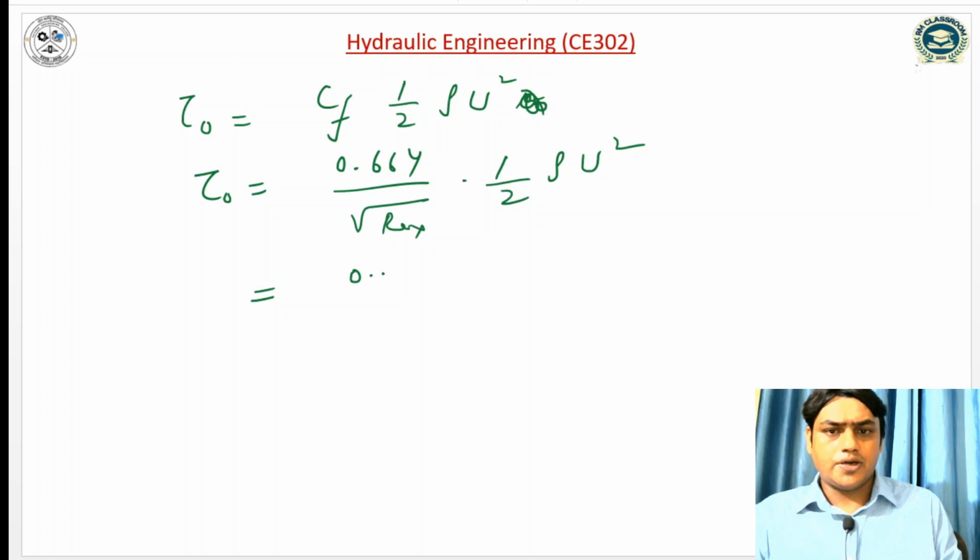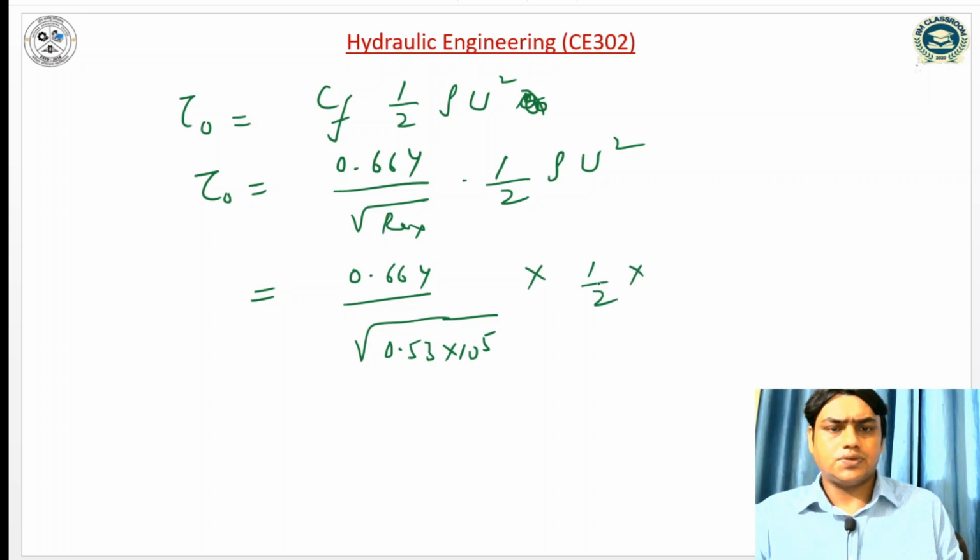So 0.664 divided by square root of Reynolds number, which is 0.53 into 10 to the power 5, into 1 by 2 into density of the air is how much? 1.25.